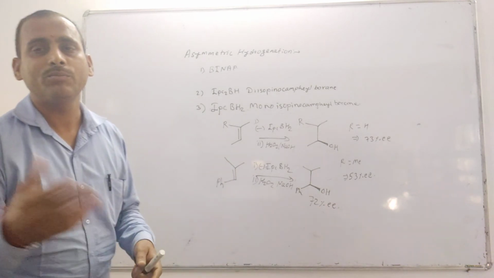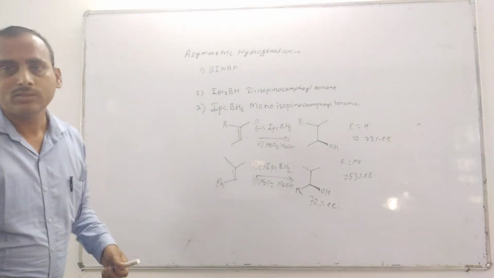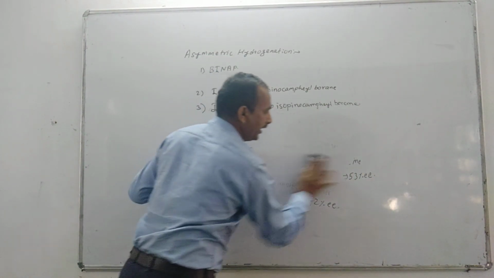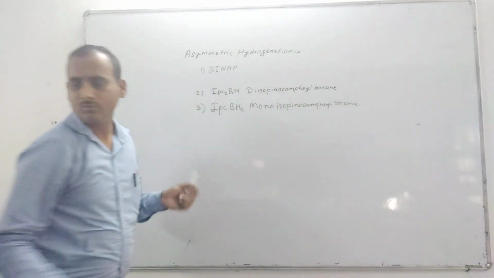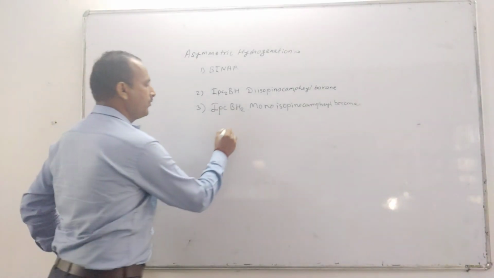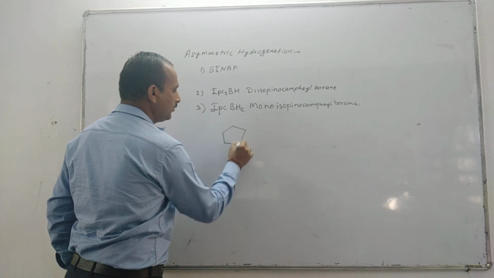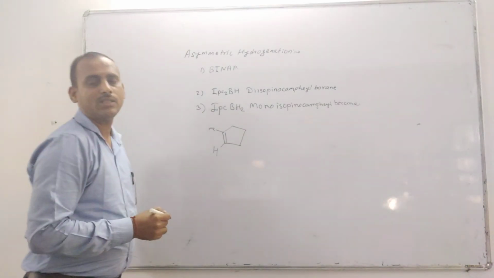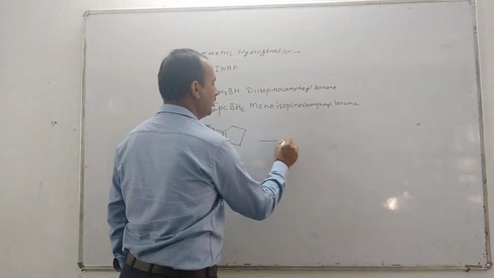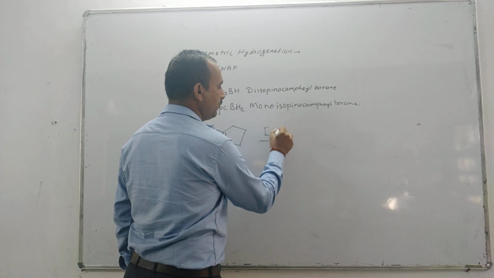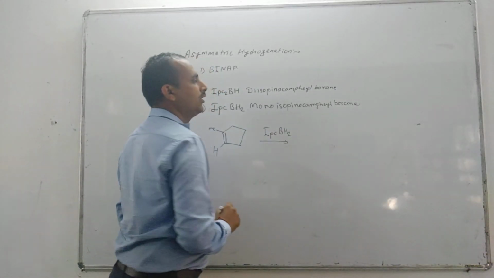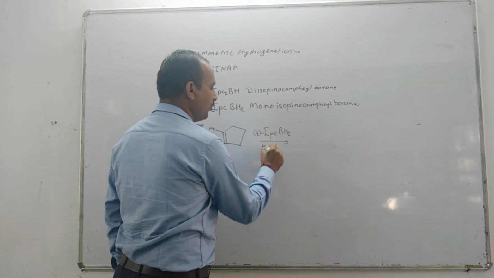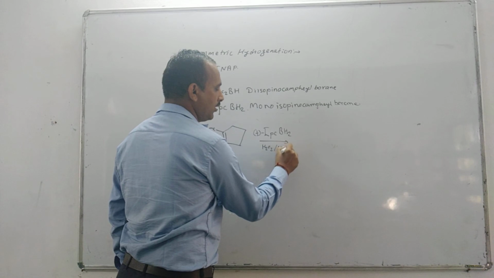Okay, so let's see one more example of monoisopinocampheylborane. This undergoes hydroboration with IPCBH2, monoisopinocampheylborane, in the first step, and in the second step H2O2 followed by NaOH.